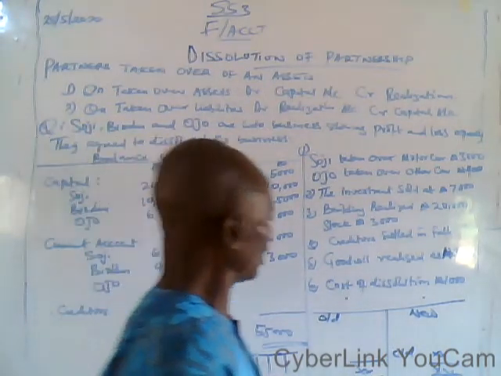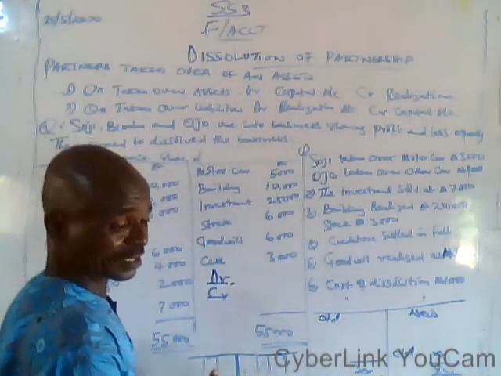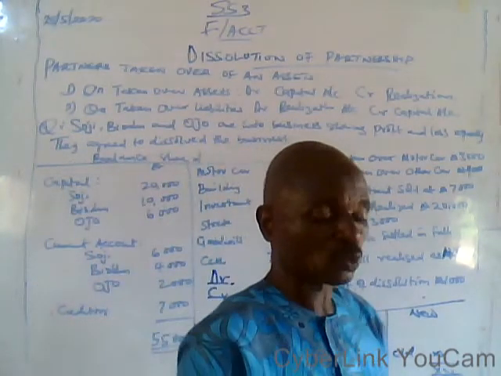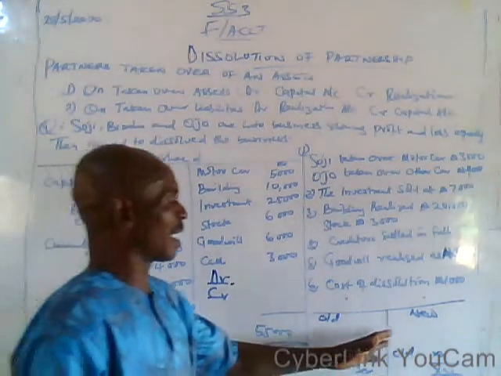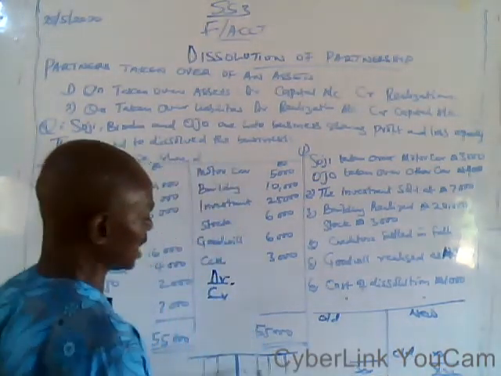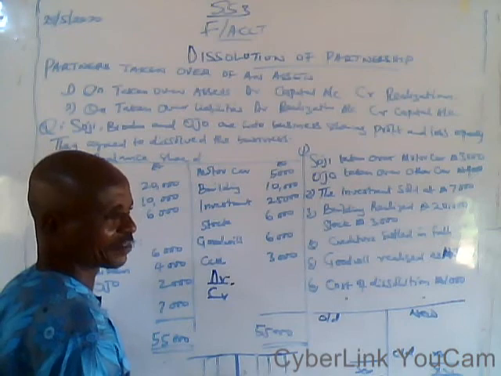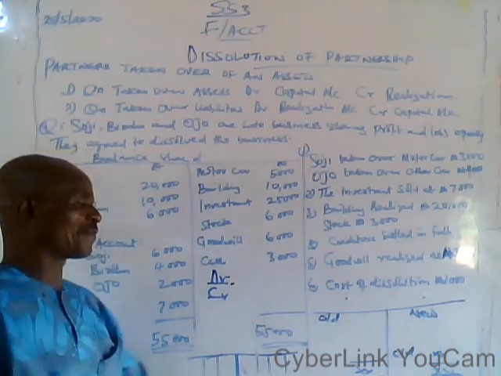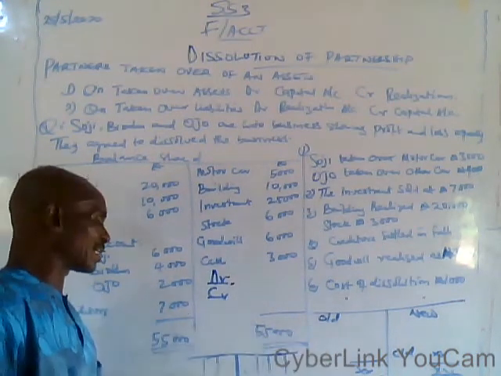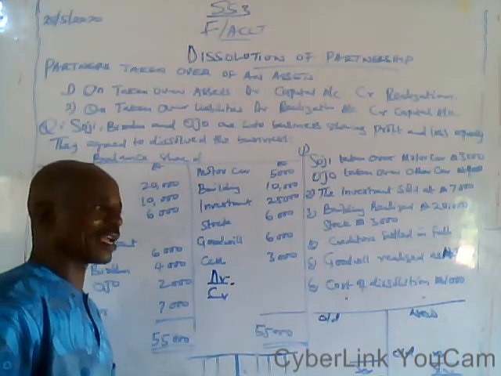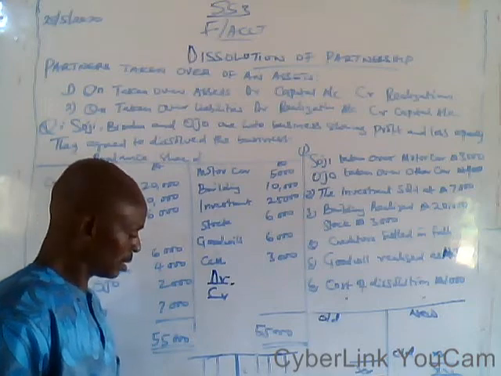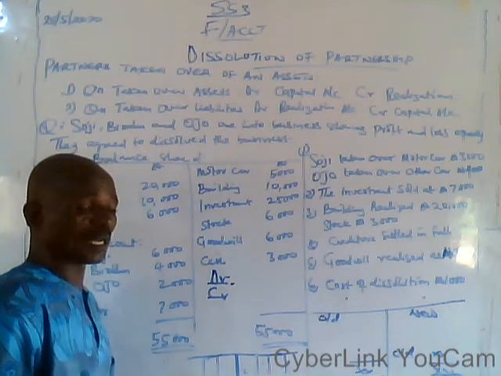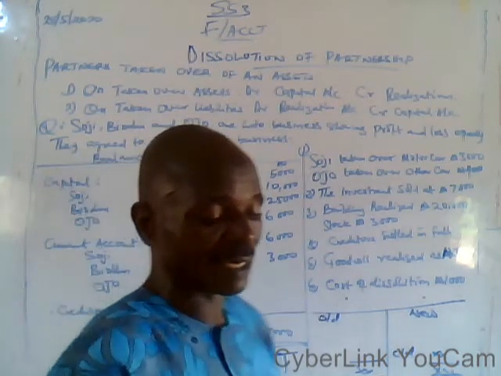And after that, you have a net loss. If our realization arrives at a net profit, the net profit must be on the credit side of the partner's capital account. But if you arrive at a net loss, it must be on the debit side of the partner's capital account. That's our net loss.